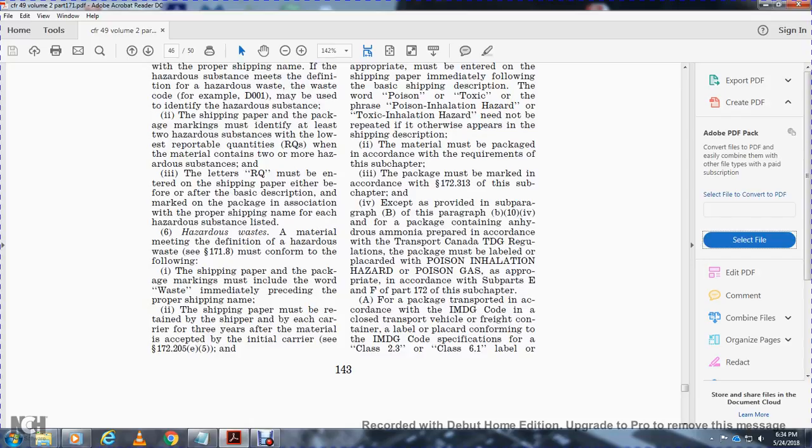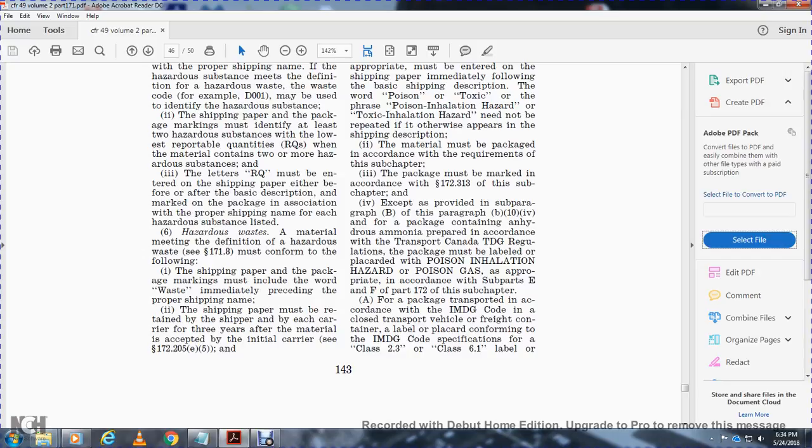The package must be marked in accordance with 172.313 of this subchapter, except for the provision in subparagraph B of this paragraph B 10.4, for a package containing anhydrous ammonia prepared in accordance with the Transport Canada Transportation of Dangerous Goods Regulations. The package must be labeled and placarded with poison inhalation hazard and poison gas, as appropriate, in accordance with subpart E and subpart F of part 172 of this subchapter.